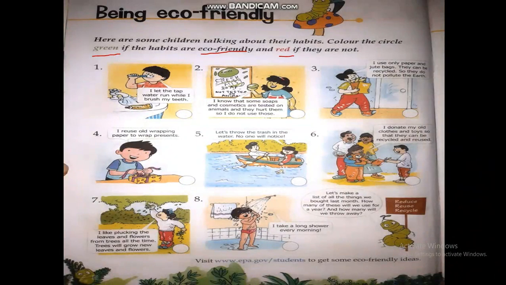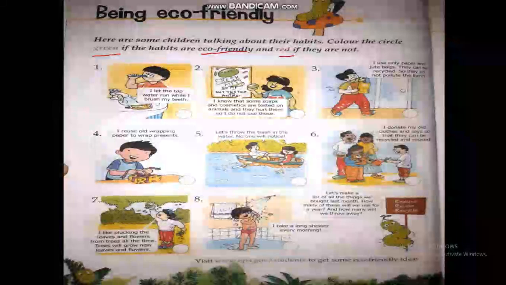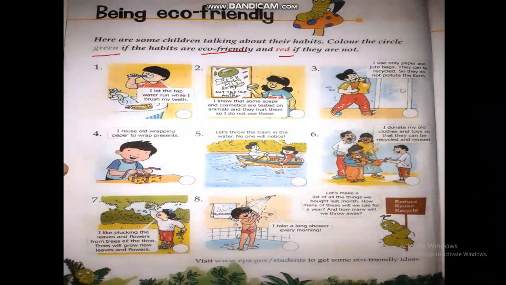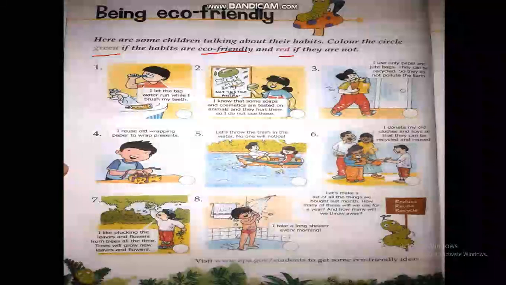So children, here some activities or habits are shown to you, and by looking at the picture and reading the clues, you have to tell whether the habit is eco-friendly or not. If it is eco-friendly, you will color this circle with green color, and if it is not eco-friendly, then you will use red color. So let's read first one.